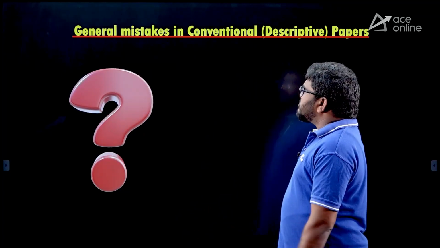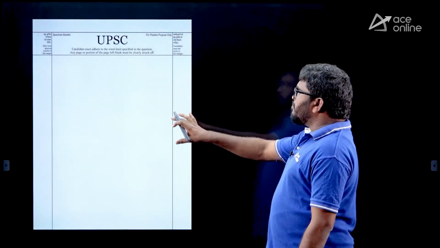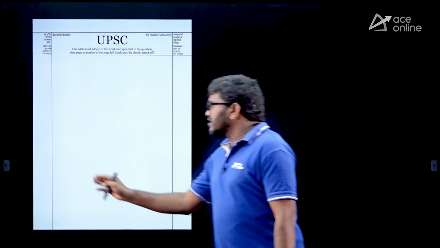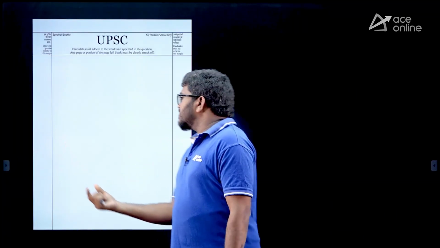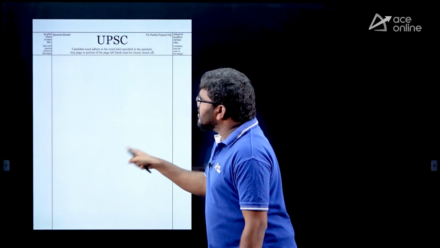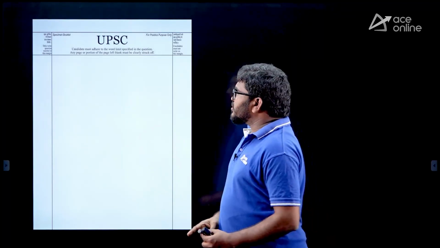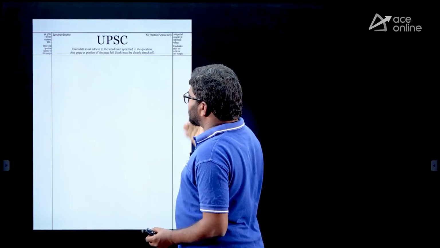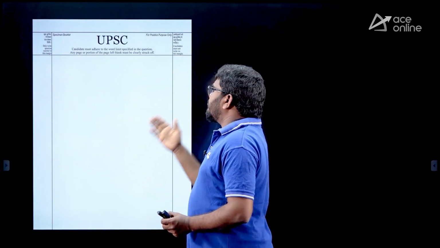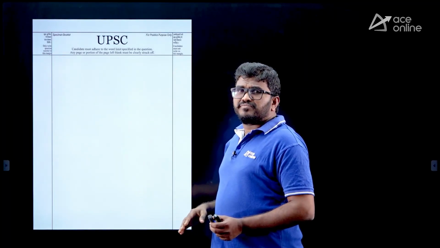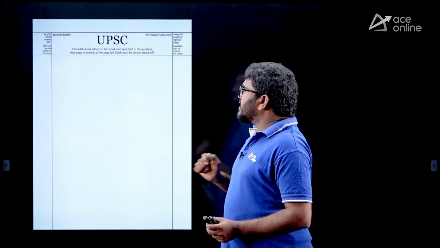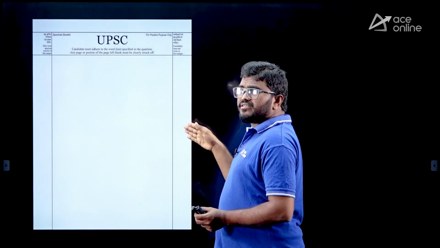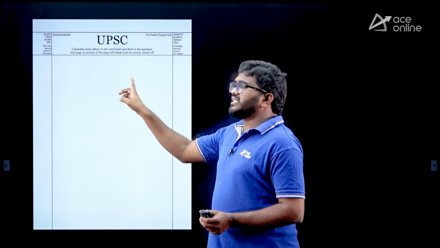Now see here, generally the UPSC paper is like this. They are giving some space on the right side, some on the left side, and here they are giving the main space. You should write the answer only in this region. You should not write here and you should not write here. If you write there, they will not consider it, so be careful about that. In case some rough calculations are there, it is better to do them here. The main thing you should write here.